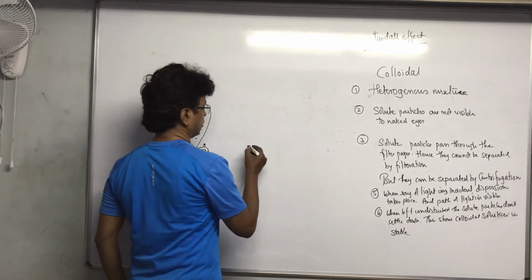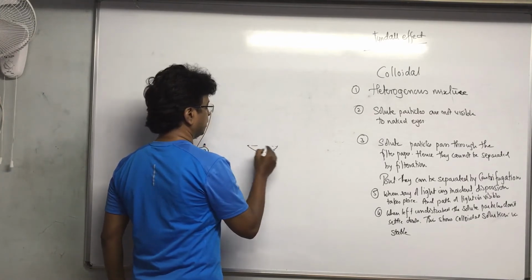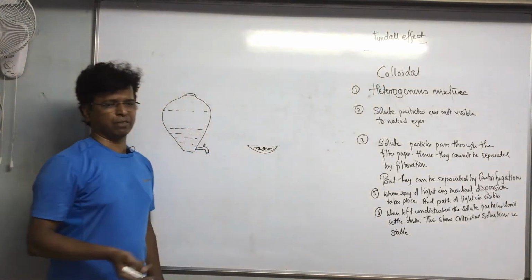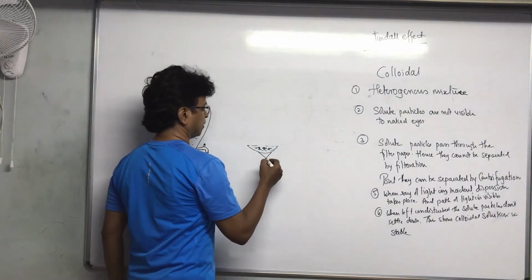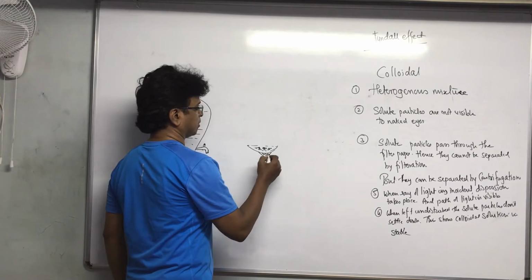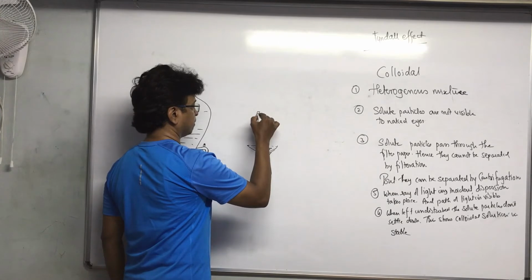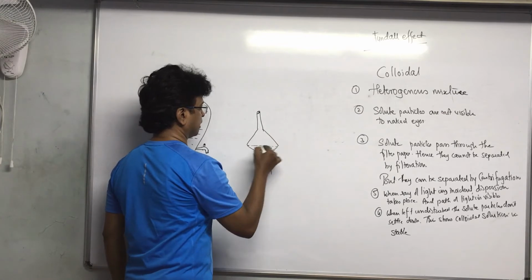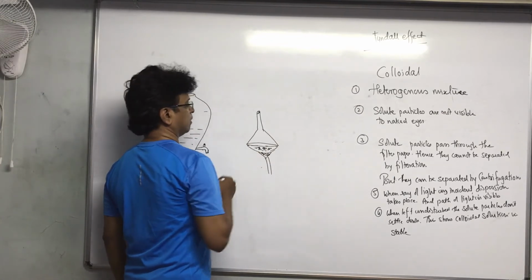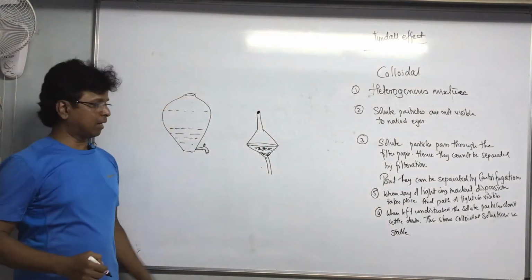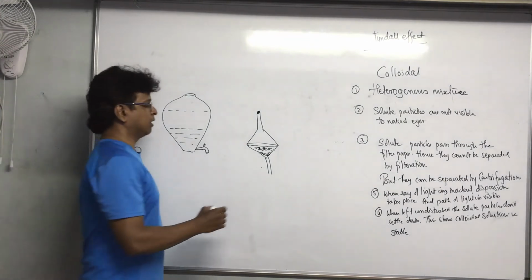What you do is that, of course, here also a watch glass is needed. In this watch glass, you will have salt and camphor kept over here. Salt and camphor, sand and camphor, whatever it is. You then heat this. First, a conical flask is kept over here, and of course there is a cotton plug over here, and then you start heating this with the help of a burner.